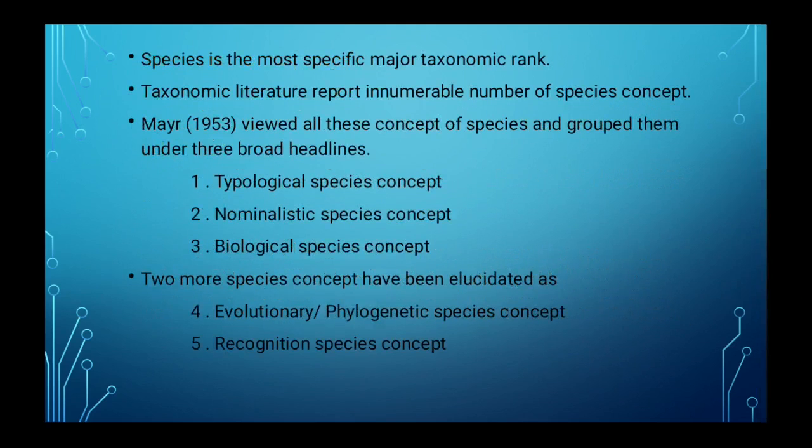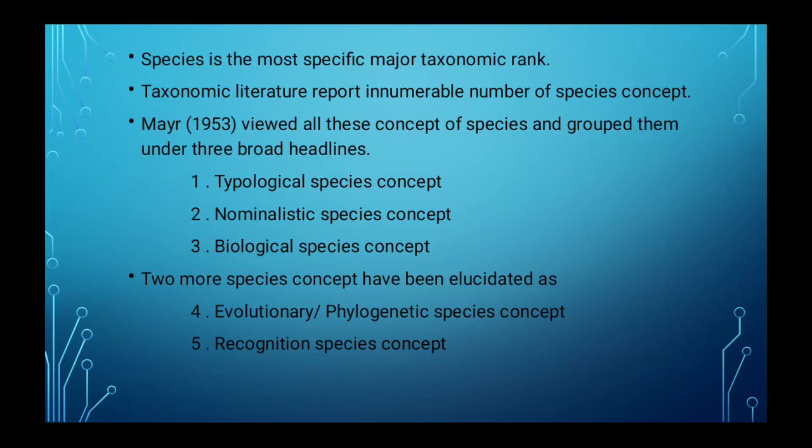Okay, species is the most specific major taxonomic rank. Taxonomic literature reports innumerable species concepts, which means there are innumerable species concepts reported in the taxonomic literature. Mayr in 1953 viewed all these concepts of species and grouped them under three broad headlines. What are the headlines? Typological species concept, nominalistic species concept, and the third one is the biological species concept.